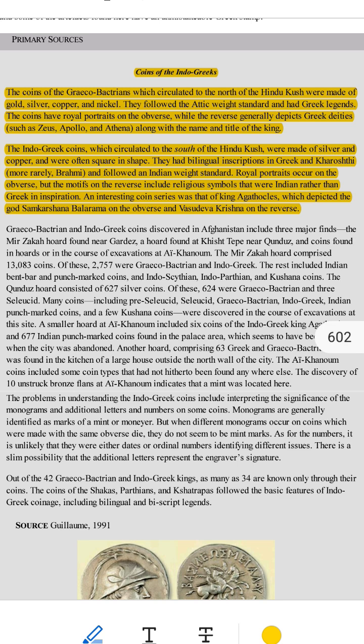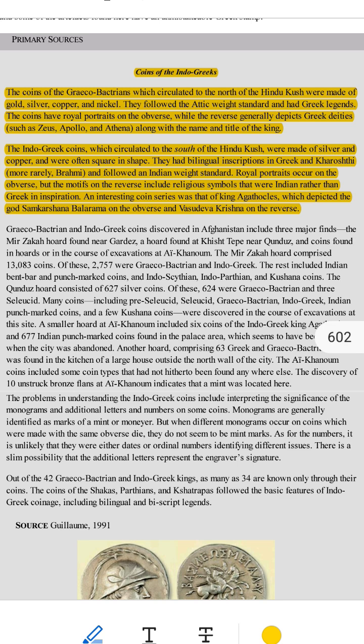Let's break this down step by step in the simplest way possible so you can understand everything about Indo-Greek coins. What are Indo-Greek coins? 1. Indo-Greek coins were money used by the Greek rulers who lived and ruled in and around India. 2. These rulers were called Indo-Greeks because they combined Greek culture with Indian culture.